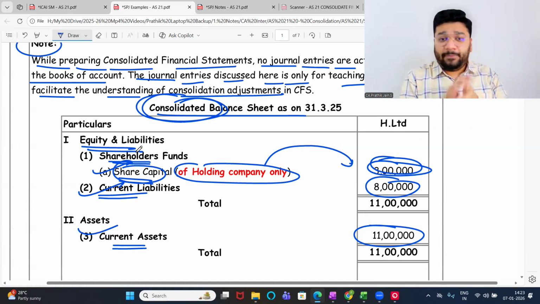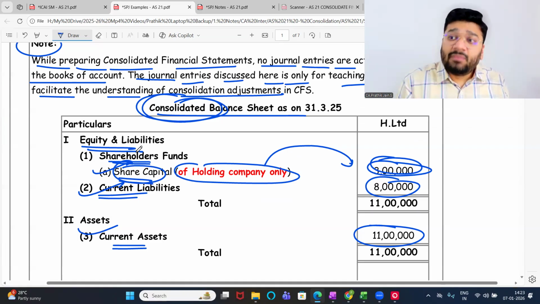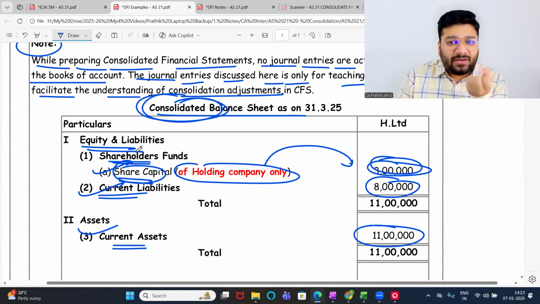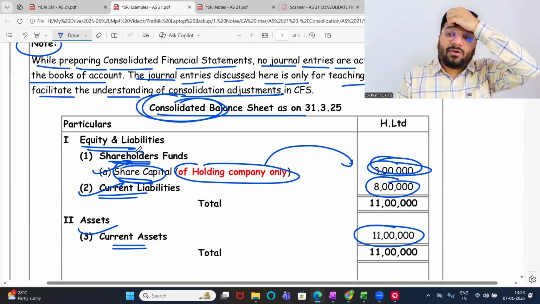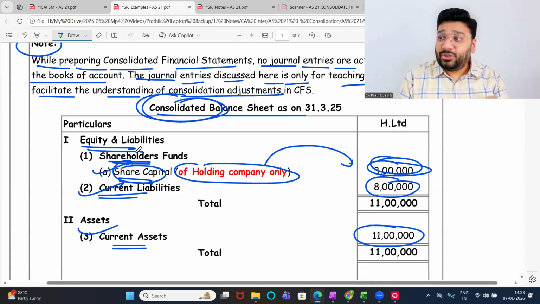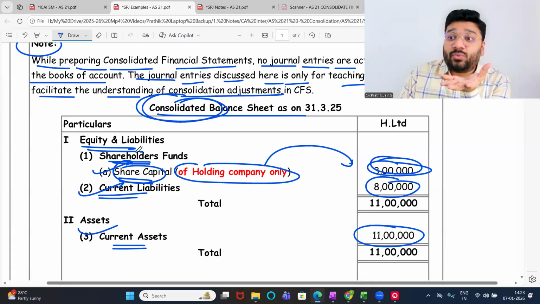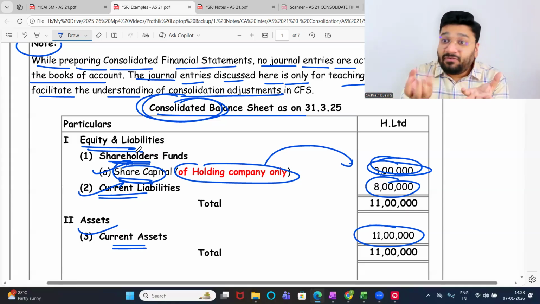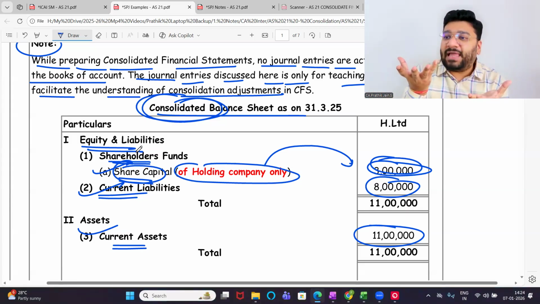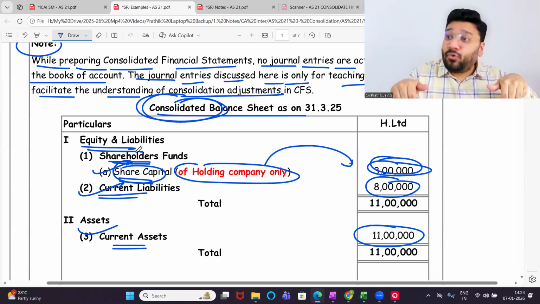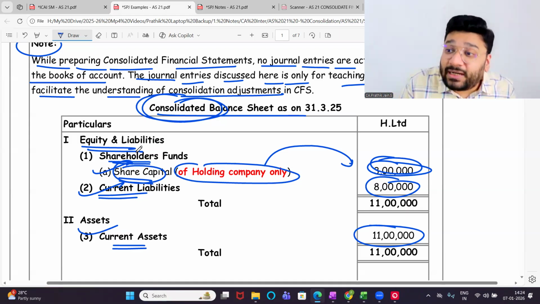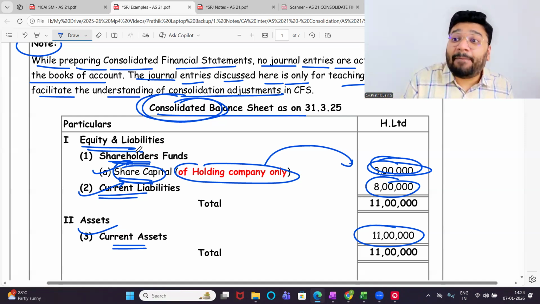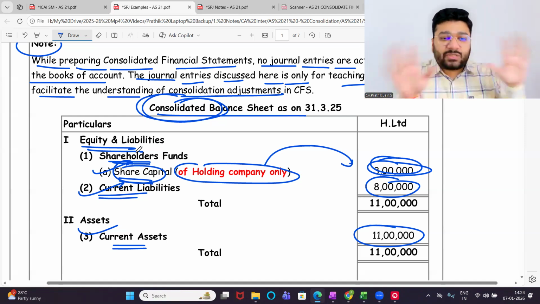In some cases, we also saw that the investment is worth 2 lakh, but the benefit is 1,50,000. No, I said it the other way around. I'm talking about capitalism. In capitalism, what happens? You get more, pay less. So the net assets I got are worth 2 lakh rupees. How much did I pay? 1.5 lakh. The worth of the business is 2 lakh, but I paid only 1.5 lakh. So the extra 50,000 that I did not pay is my profit. That is called capital profit. Capital profit of whom? The holding company. It comes in the consolidated financial statement under reserves and surplus as capital reserve. Today, this is what we have studied.